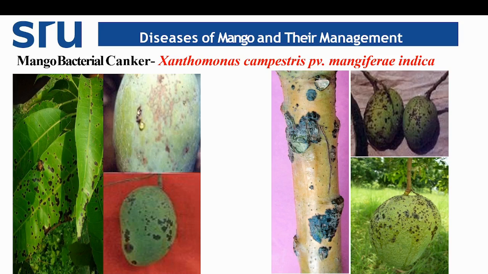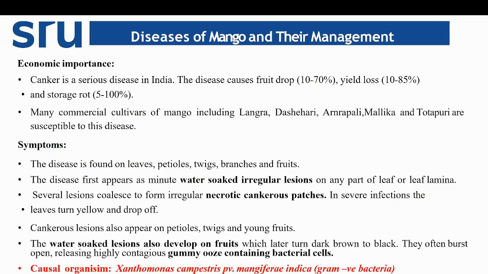Then coming to another important disease in mango, which is mango bacterial canker caused by Xanthomonas campestris pv. mangiferaeindicae. These are the images representing different kinds of symptoms of mango bacterial canker. First, coming to the major symptoms, the disease is found on the leaves, petiole, twig, branch, and also affects the fruit. The disease first appears as minute water-soaked, irregular lesions on any part of the leaf lamina. Several lesions merge together and give necrotic canker patches on the infected leaf.